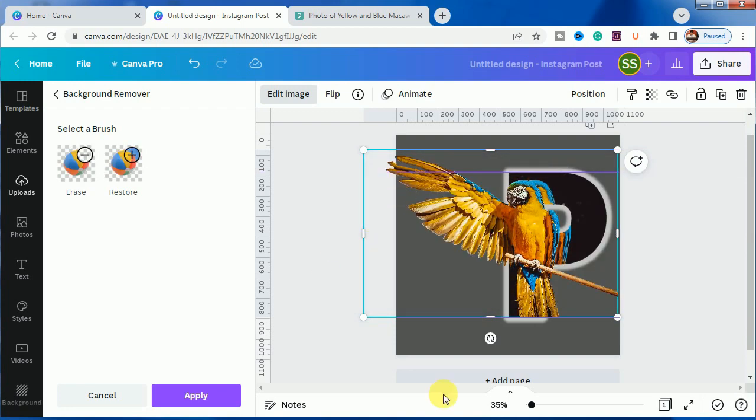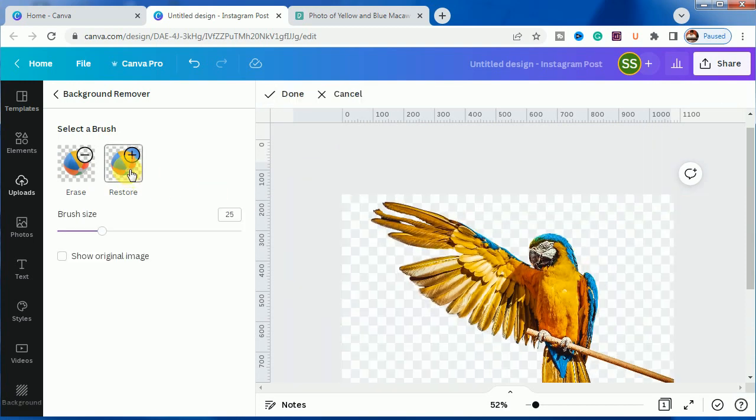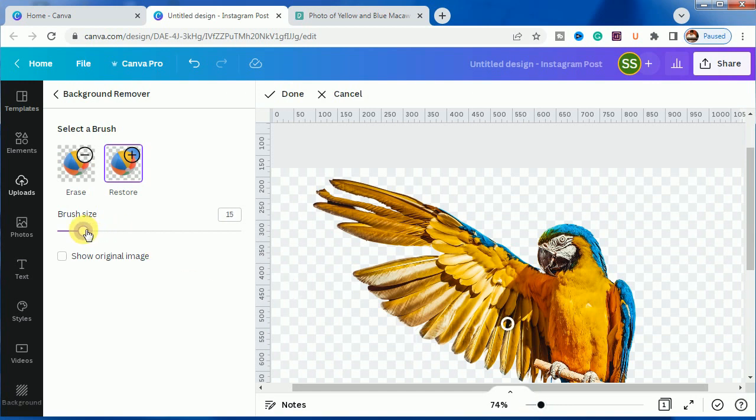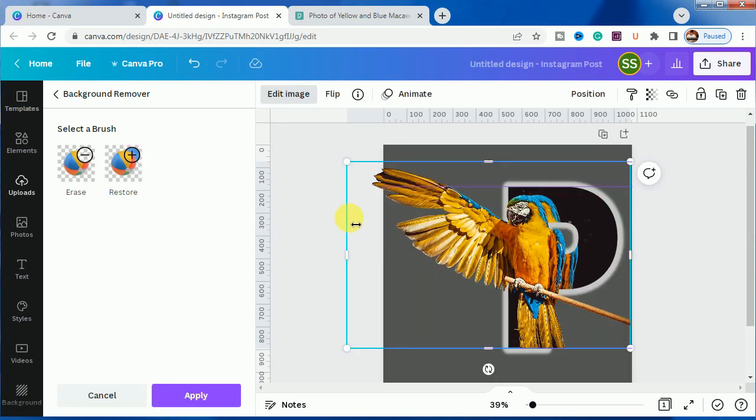Okay, so one thing you have to check that when the background is removed, it also removes the shadows part here, so you have to restore it. So let's zoom it a bit and decrease the brush size to 12. Okay, now let's restore it. And this one also. So this is restored, and you can now click on done.